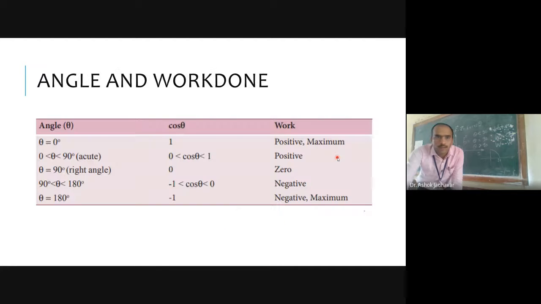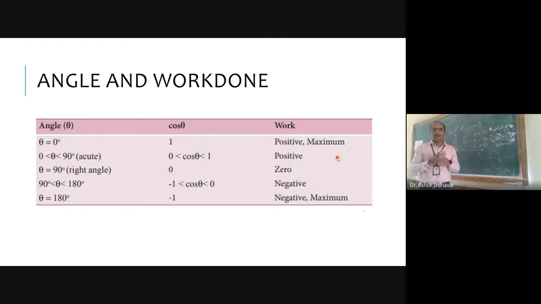Okay. So let us look at the angle and work done relation. Here I have given some relations. When theta is 0, at that time cos of theta is 1. So we can say that our work done is positive and it will be a maximum value. So at theta equal to 0 degrees, cos of theta is 1, and the magnitude of work done will be positive and maximum. Okay, did you get it?